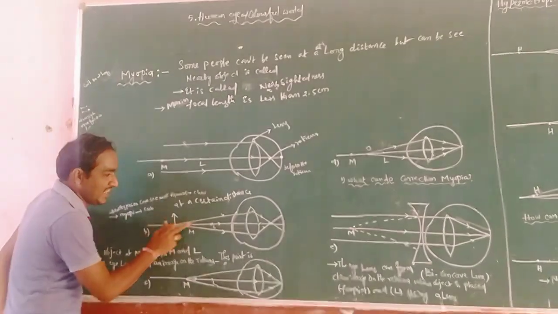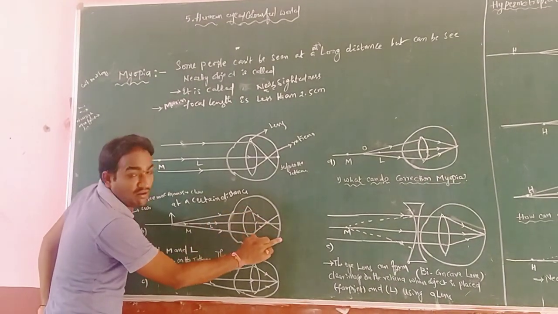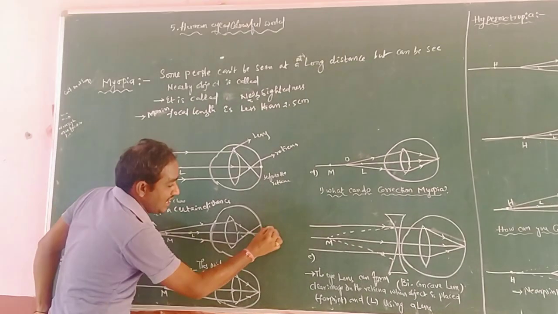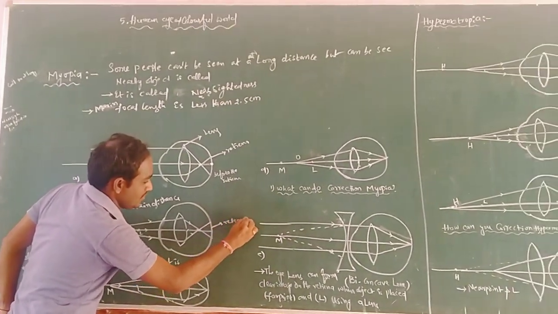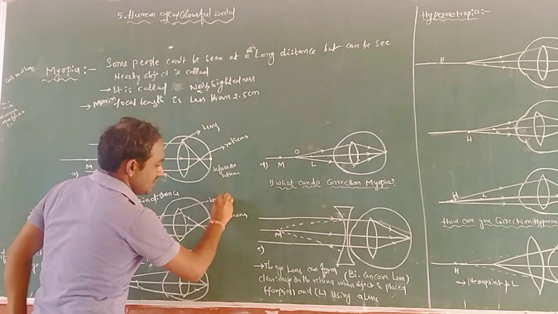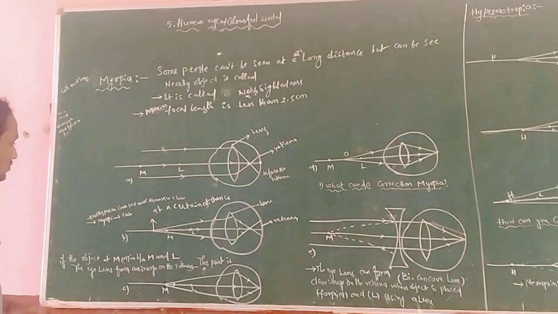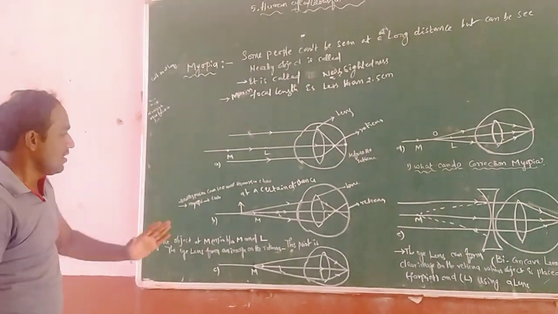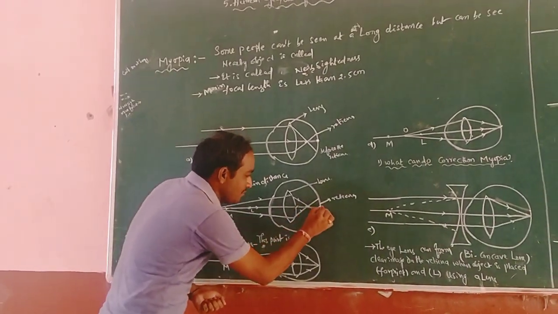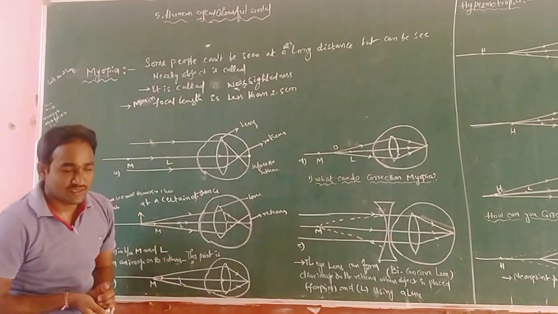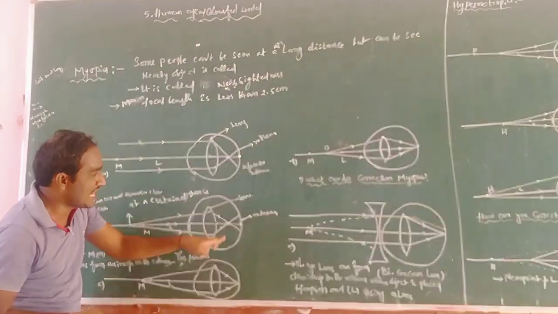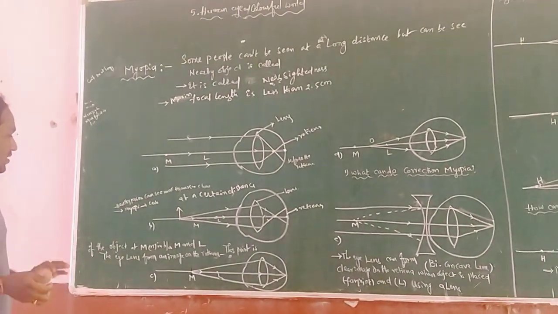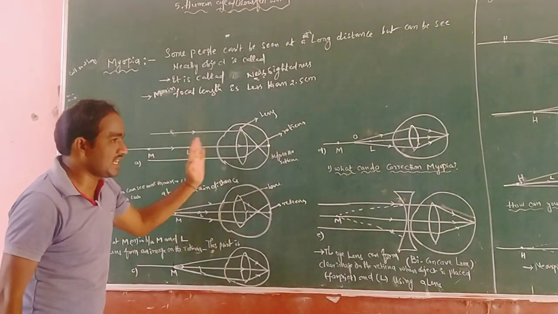So this is the incident ray. After the incident ray, what do we have? The refracted ray. Here it is the retina, and this is the lens. According to this, the lens forms an image before the retina.